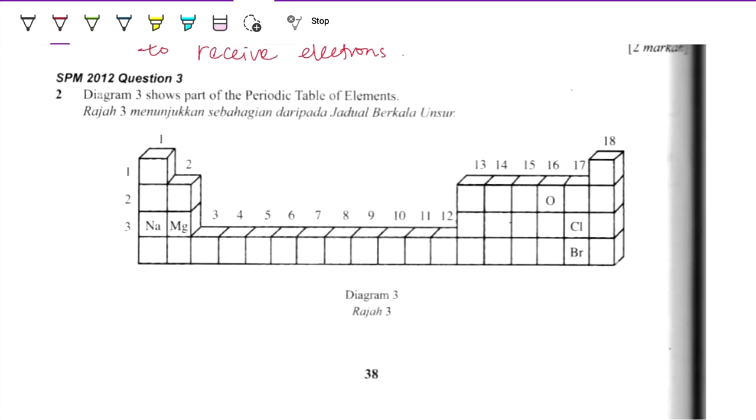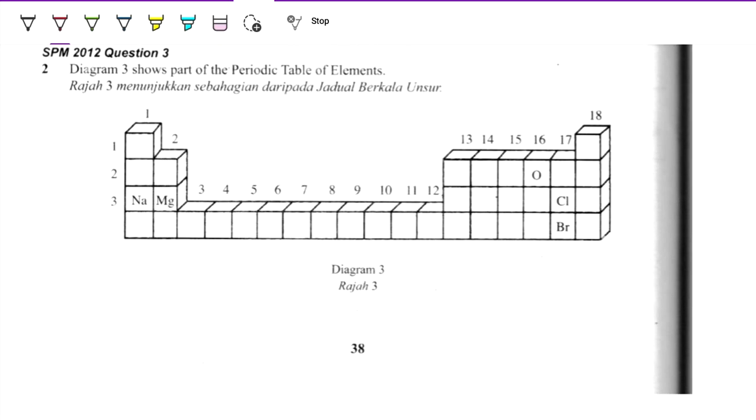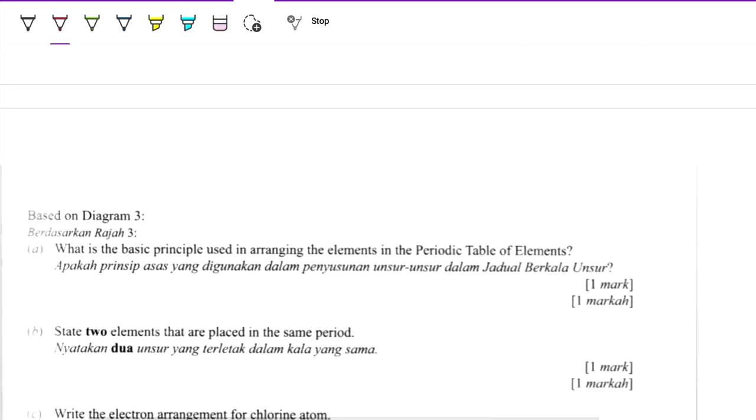Next question. The diagram shows part of the periodic table: sodium, magnesium, oxygen, chlorine, and bromine. What is the basic principle used in arranging the elements in the periodic table? In increasing order of proton number of the elements.